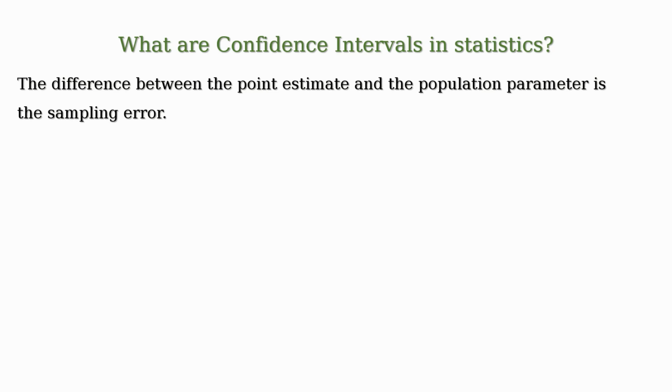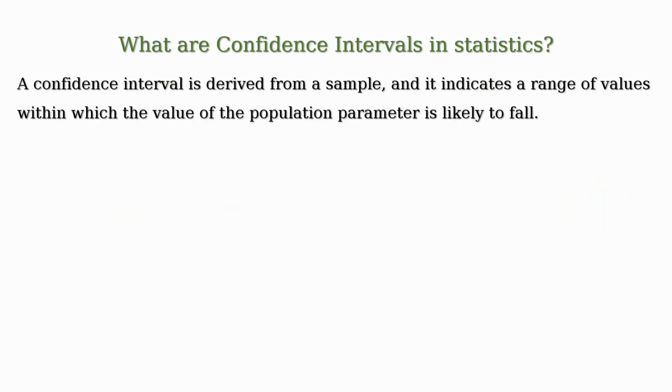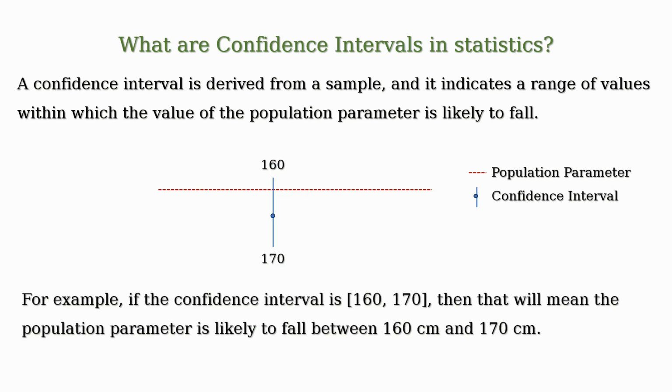Now, we never know what the value of the population parameter is, but we can infer the population parameter from the point estimate. A confidence interval is derived from a sample and it indicates a range of values within which the value of the population parameter is likely to fall. For example, if the confidence interval is 160 to 170, then that will mean the population parameter is likely to fall between 160 cm and 170 cm.